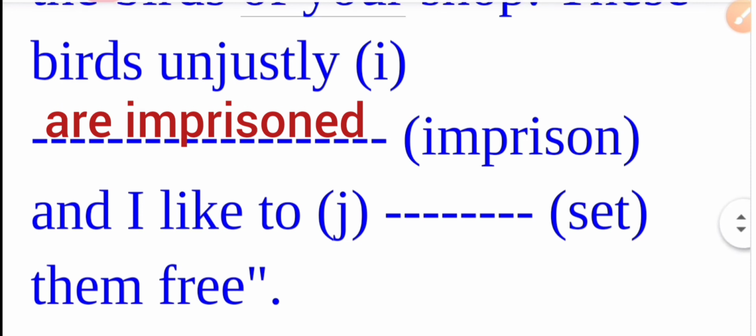And I like to set them free. The correct answer is I like to set. Set. The correct answer is set. I like to set them free. As with put, here also set is the correct answer, and the three forms of the verb are the same: set, set, set. And I like to set them free.